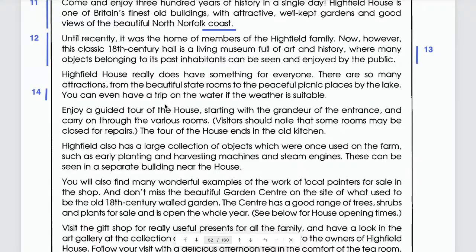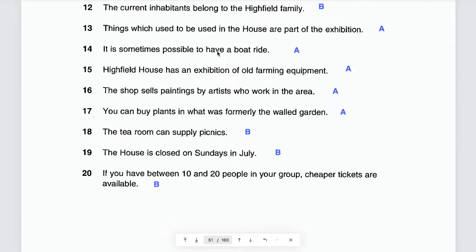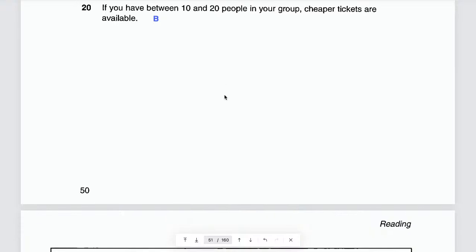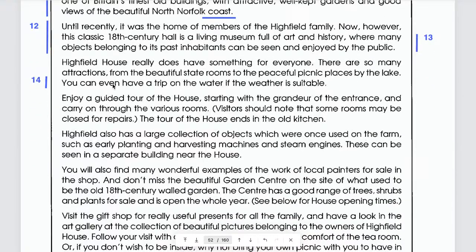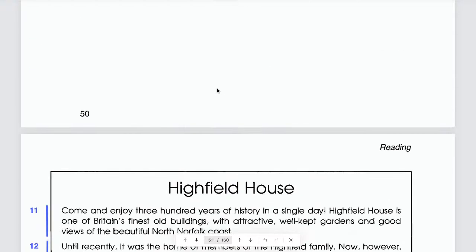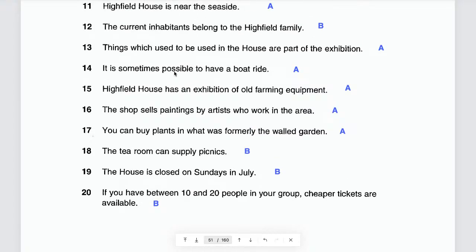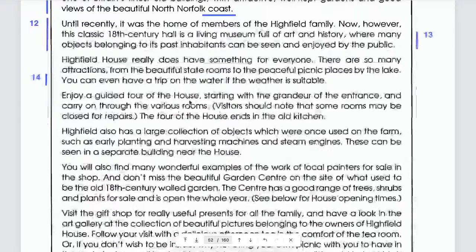Now tell me, have a boat ride, based on the paragraph, what does that mean? Have a trip on the water. Yes, that means have a trip on the water. And when they say it is sometimes possible, what does that mean in this case?